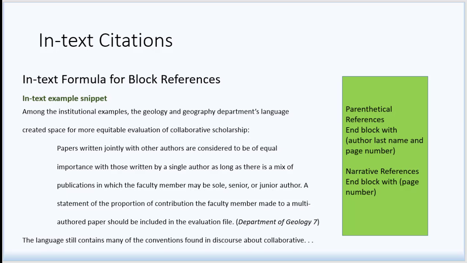Also, there are times when the portion of the work you'd like to draw attention to is longer than 4 lines of text. You can correctly cite 4 or more lines by setting the entire quote 1/2 inch from the left margin. If you are citing more than one paragraph, indent the first line of any subsequent paragraphs. Follow the quote with the author and page number in parentheses if it is a parenthetical construction, or with just the page number in parentheses if it is a narrative construction. Block quotes have no extra punctuation at the end of the reference, nor are they surrounded by quotation marks.